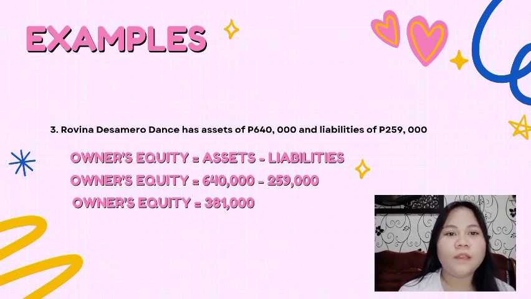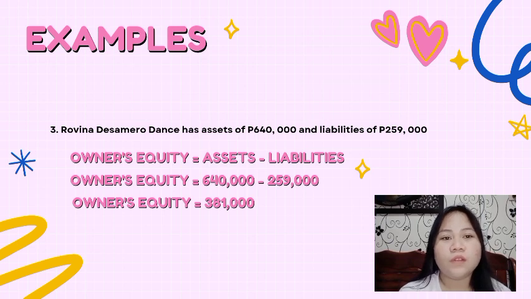Example number 3. Rovina Desameradans has assets of 640,000 pesos and liabilities of 259,000 pesos. Ang hinahanap sa problem ay ang owner's equity. So, ang gagamitin nating formula ay ang owner's equity equals assets minus liabilities. Ang assets sa problem ay 640,000 pesos. And ang liabilities ay 259,000 pesos. So, owner's equity equals 640,000 pesos minus 259,000 pesos. Ang total owner's equity ay 381,000 pesos.